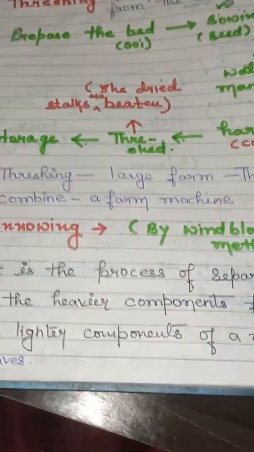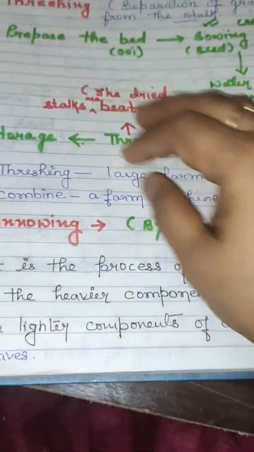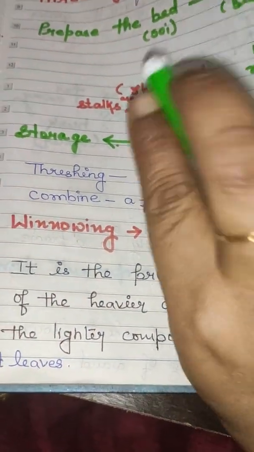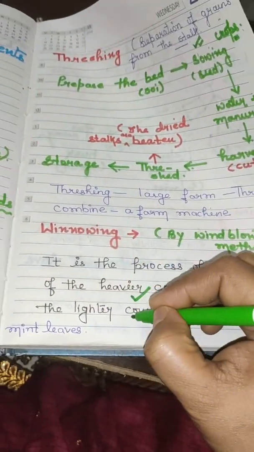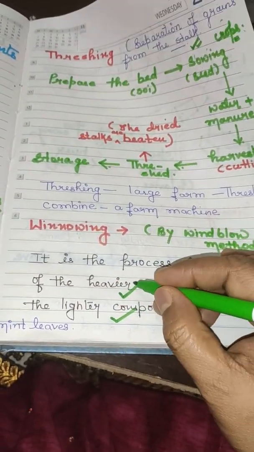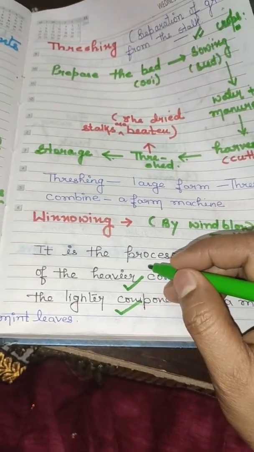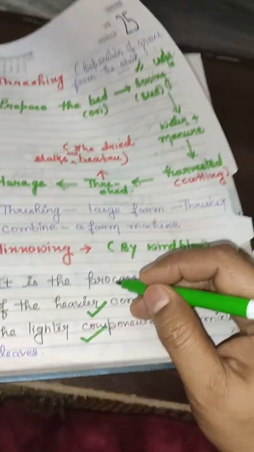Now again, two components are there. How many components are there? The two components are there. The first one is heavier in weight and the second one is lighter in weight. These two components are separated by this method.